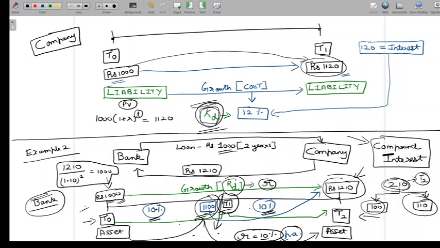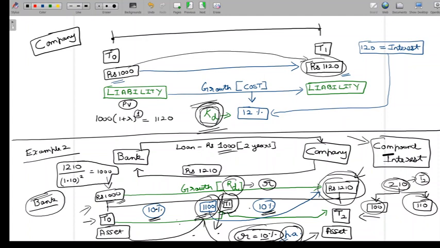Value of an asset today is the present value of the cash flows associated, discounted at the return on investment rate. And if I were to call this a liability, then I would say the value of a liability today, and when do I call it a liability? When I'm talking about it from the perspective of the entity which has raised finance. So value of a liability is the present value of the cash flows associated with the liability discounted at the cost of finance rate. So that is a principle that's holding good even in the case of example 2.